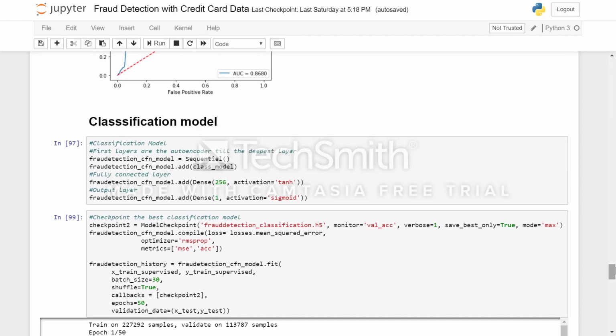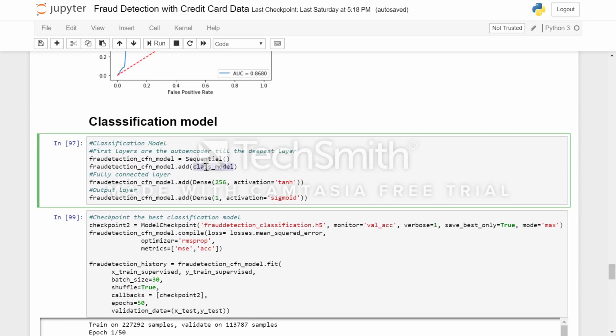Then coming to the classification model, we see that first we have added the encoder model that we have built before from the autoencoder, and then it has a dense layer with 256 neurons, and then one output layer with sigmoid activation, which classifies input into normal or fraud, which gives 0 or 1 as output.